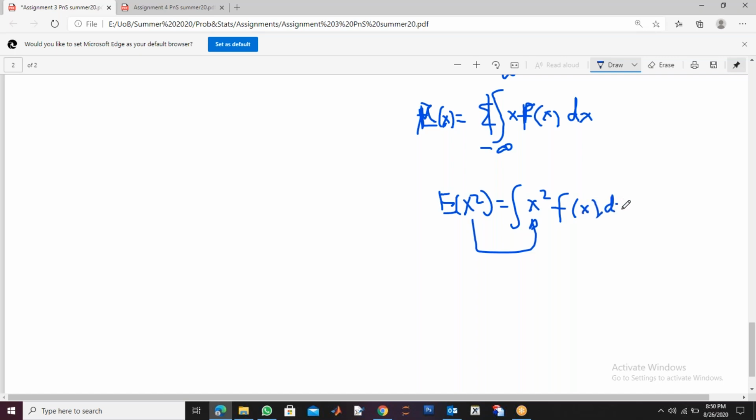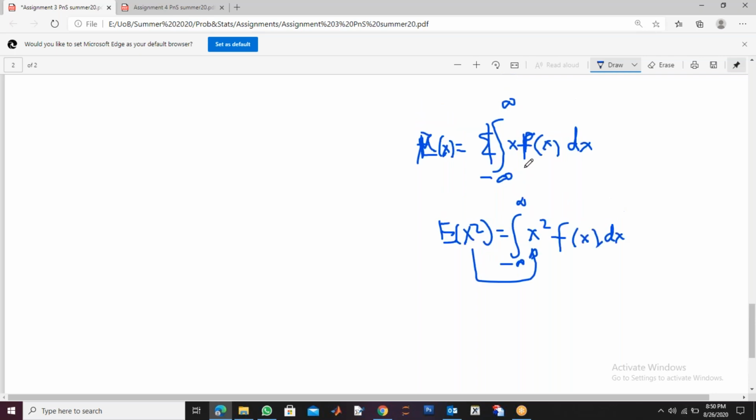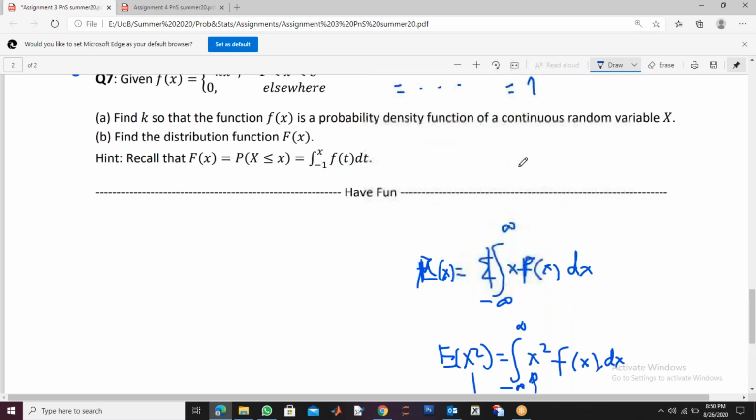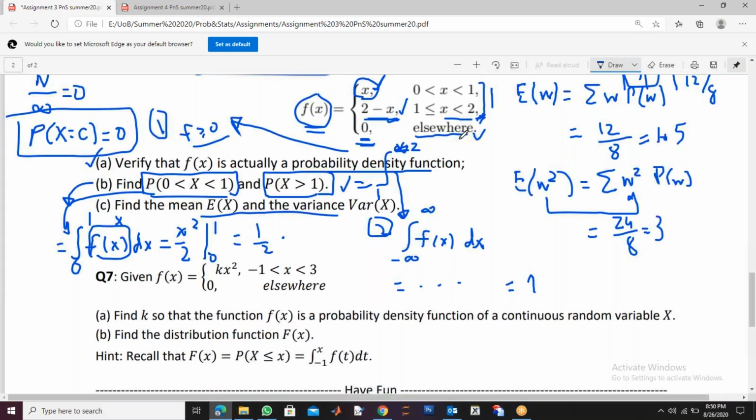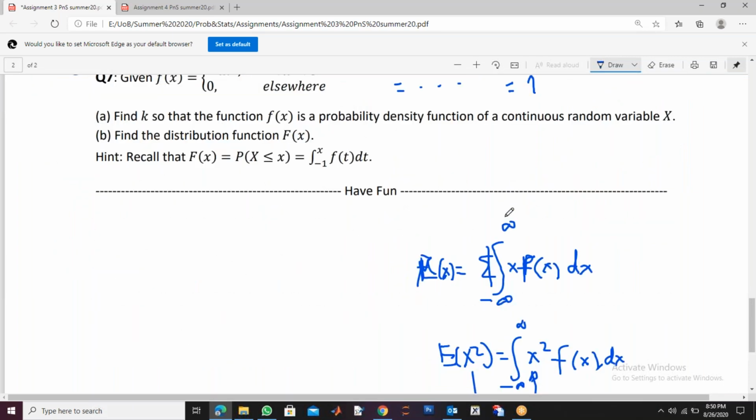So you will get this. Okay, so again, it is from minus infinity to infinity. It depends on your data, because your data is only from 0 to 2: from 0 to 1 it is x, and from 1 to 2 it is 2 minus x. Other than that, it is 0. So it automatically changes to run from 0 to 2.